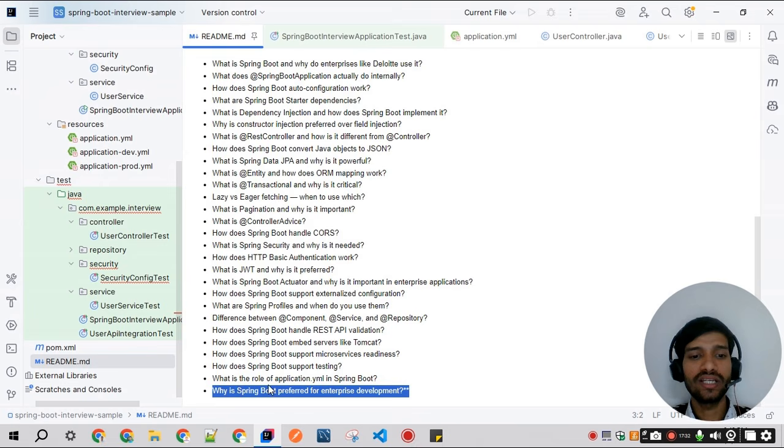And the last question is why is Spring Boot preferred for enterprise development? As we have gone through in those sessions, Spring Boot is preferred because of its faster development, production readiness, strong ecosystem, community support, and auto configurations. There are a lot more features, and you can mention those.